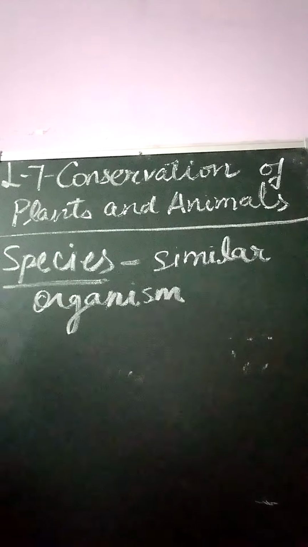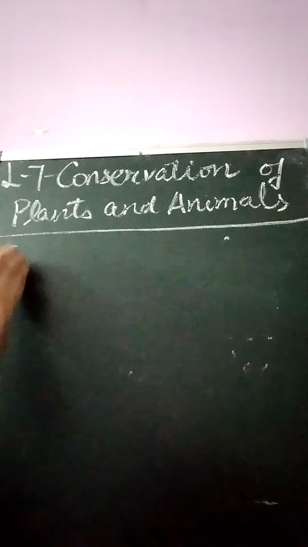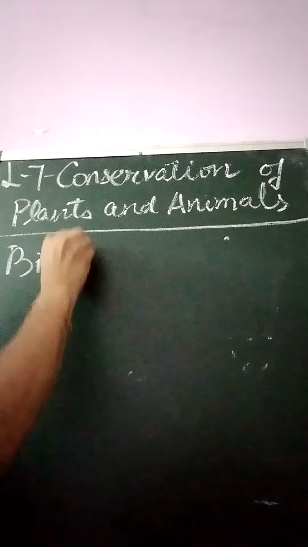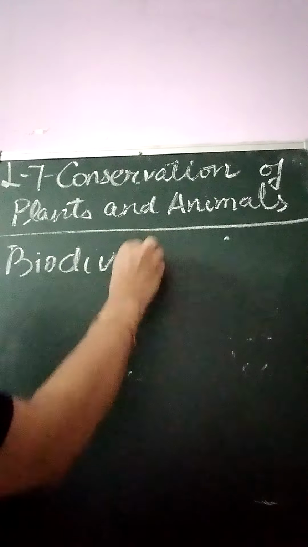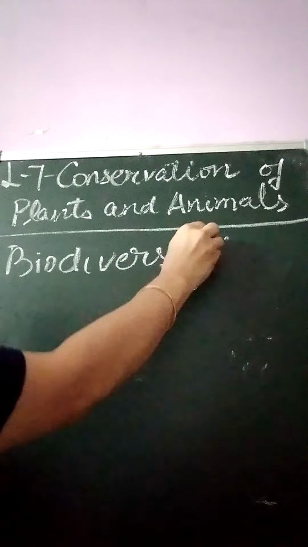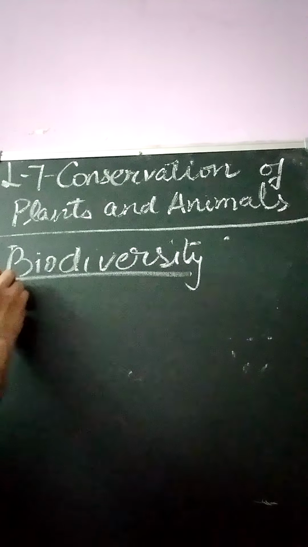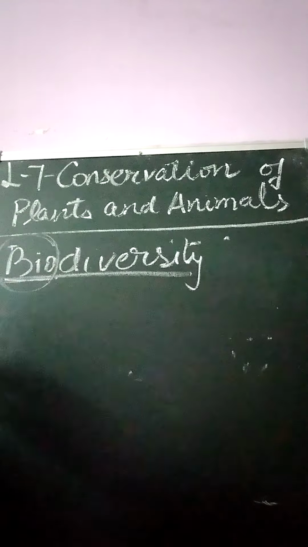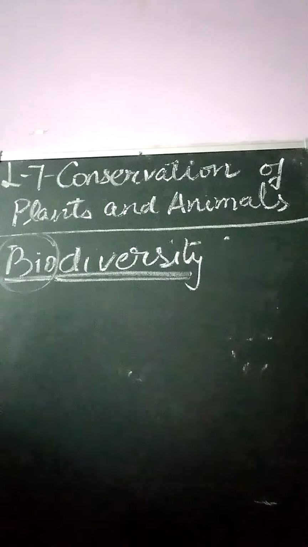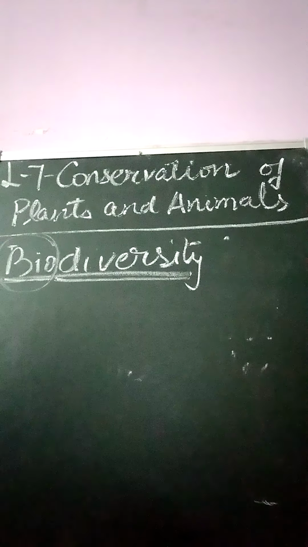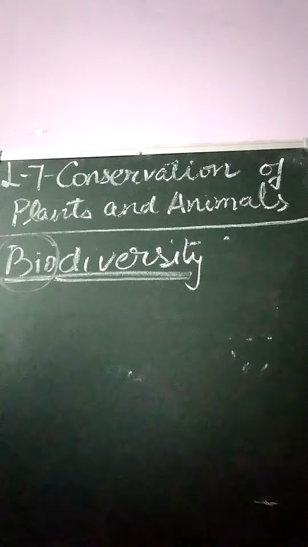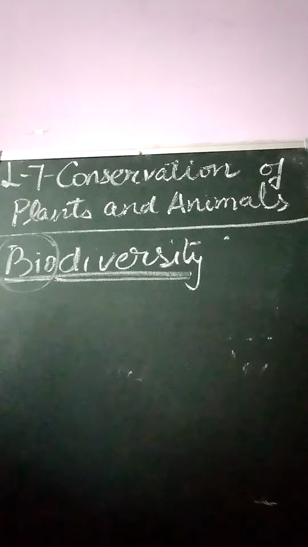Alright. The next is biodiversity. Biodiversity means, as the name says, bio means living things and diversity means different things: different living things which are present in a region, in a particular area, that is called biodiversity.